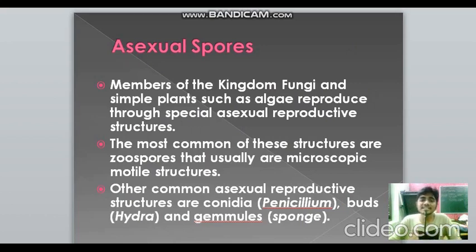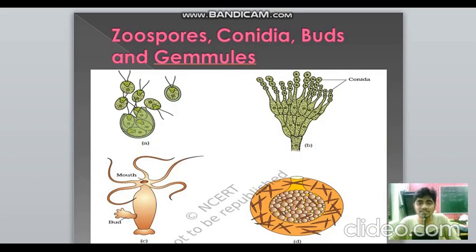There are also asexual reproductive structures called spores, which are very famous in kingdom Fungi and also in some plants like algae. The most common asexual spore used by several organisms is the zoospore. It's motile because it has flagella, and it's also microscopic. We also have other asexual reproductive structures like conidia, which are present in Penicillium, buds as we discussed earlier in the cases of hydra and yeast, and gemmules, which are observed in sponges. So these are the examples.